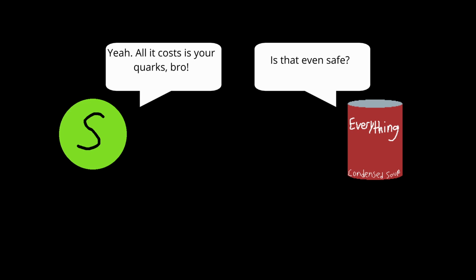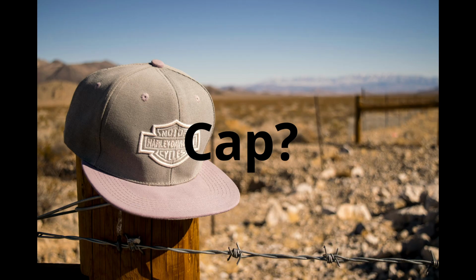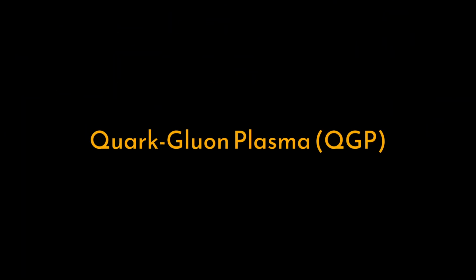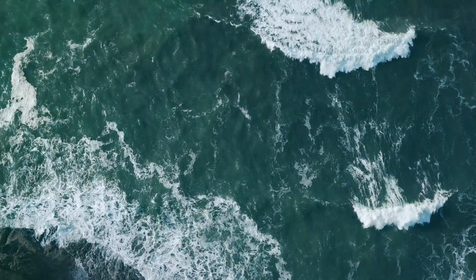Some believe that if the matter is more stable, it can convert our normal matter into strange matter. Again, this is still speculative. QGP, or quark gluon plasma, is when quarks become so hot that the gluons break and the quarks are able to move about freely. And as the name suggests, they're in a sort of soup of gluons. As far as we understand QGP, it flows like a liquid. This is unlike most plasma because normal plasma flows like a gas.